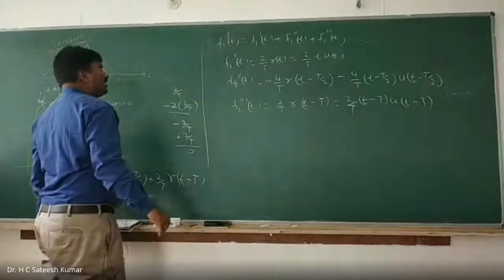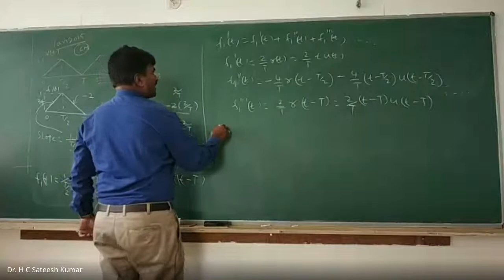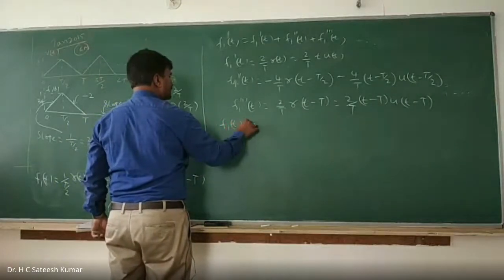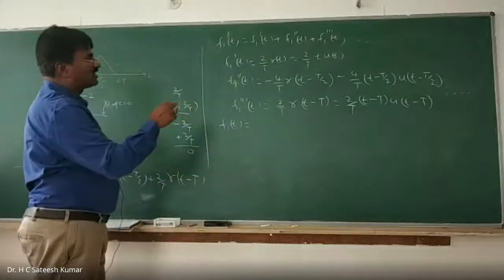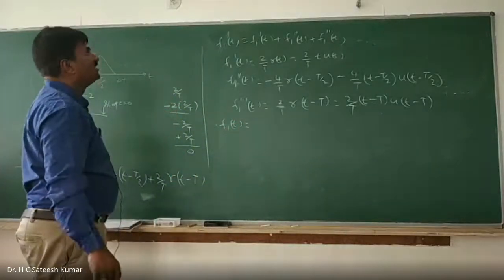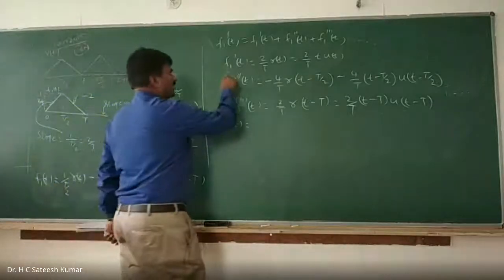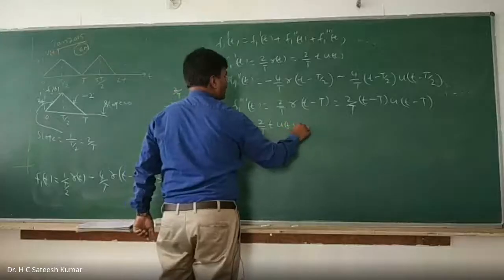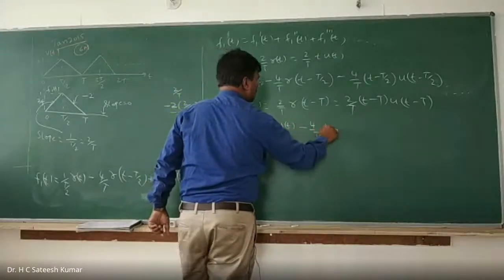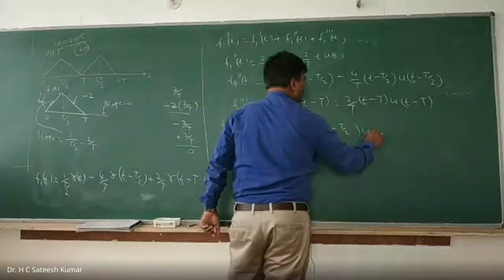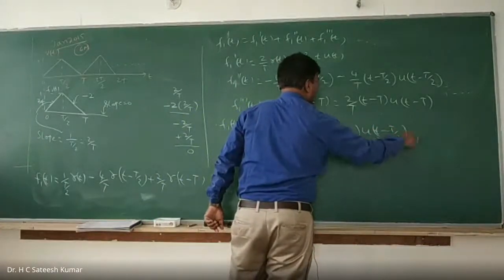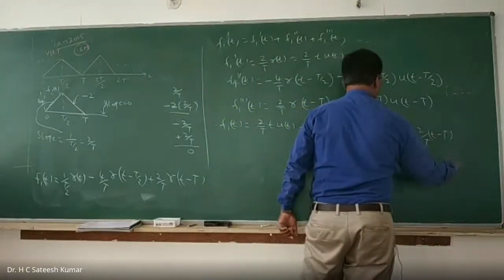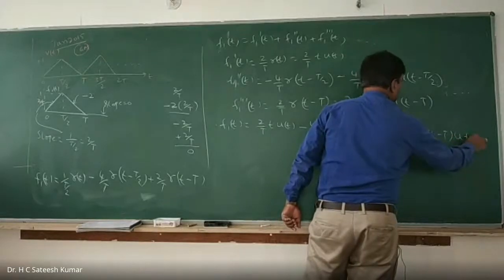So now, f1 of t can be written as what? f1 dash of t plus f1 double dash of t plus f1 triple dash of t, written in terms of step functions. What will you get? 2 by T into u of t, minus 4 by T into t minus T by 2 into u of t minus T by 2, plus 2 by T into t minus T into u of t minus T.